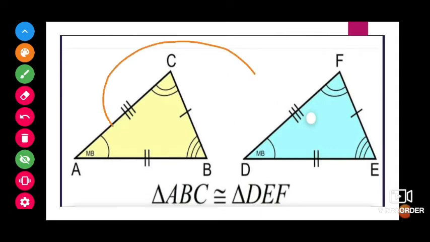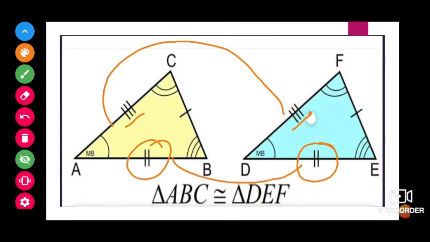Here if you see AC, the corresponding side is DF. We can observe that here also 3 lines, here also 3 lines. That means this AC is equal to DF. In the same way, here AB's corresponding side is DE. Here it has 2 lines, here it has 2 lines. So we can say that these both are the same. That means these both are corresponding sides and these both are corresponding sides.